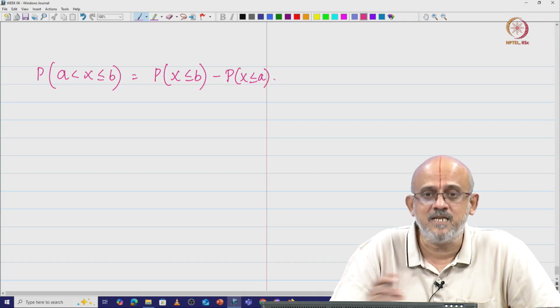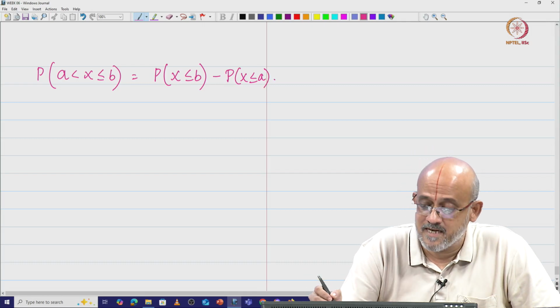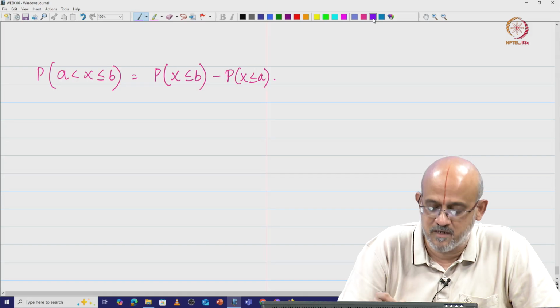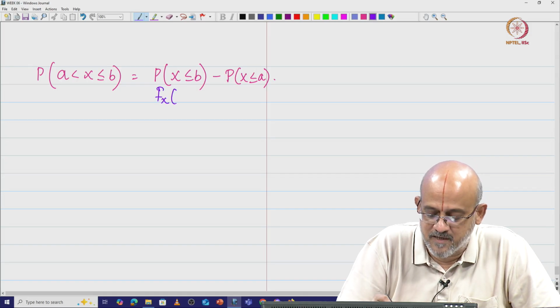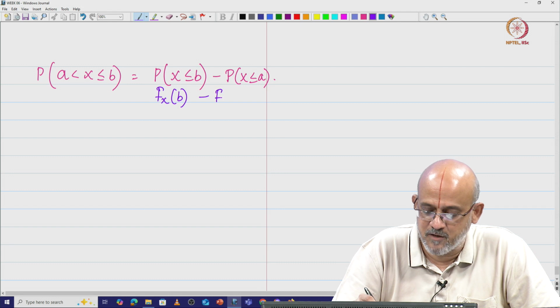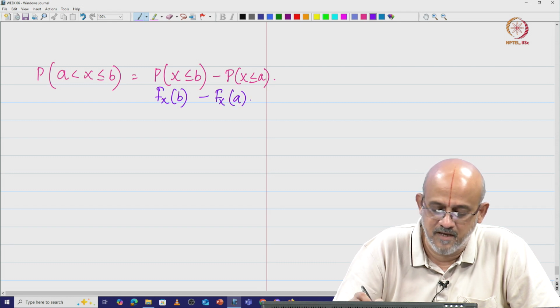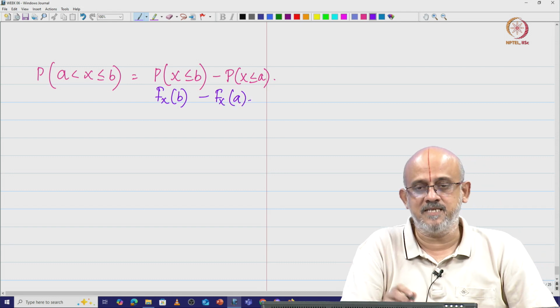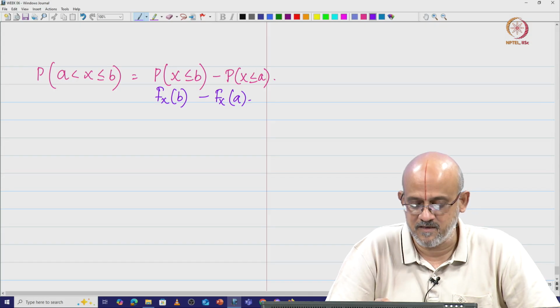Now what is P of X less than or equal to b? That is nothing but my cumulative distribution function of b. So I write this as F_X of b minus P of X less than or equal to a, which is the cumulative distribution function of a. So I have P of a less than X less than or equal to b is nothing but F_X of b minus F_X of a.